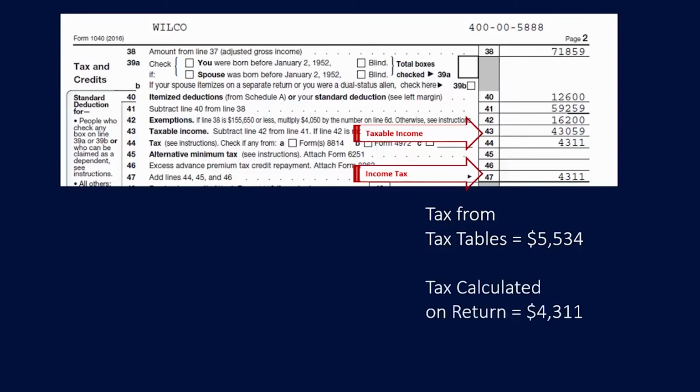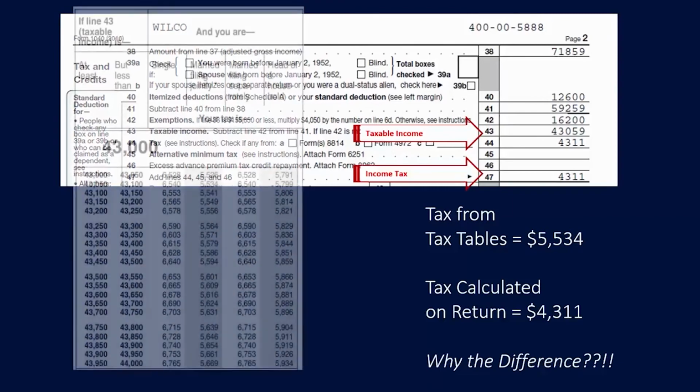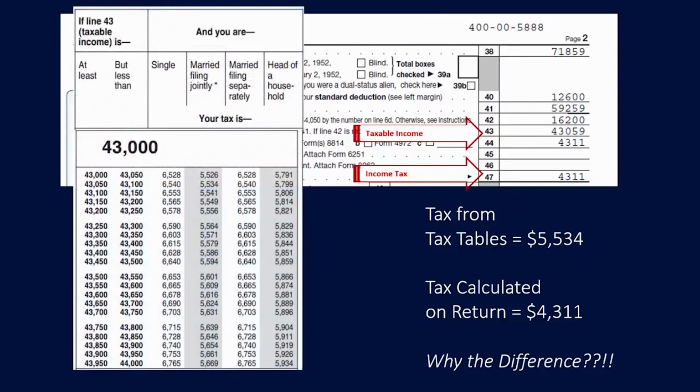And again, the tax calculated on the return, line 47, $4,311. Big difference. Why? Well, again, looking at the tax tables, married filing joint for this particular return, $5,534.